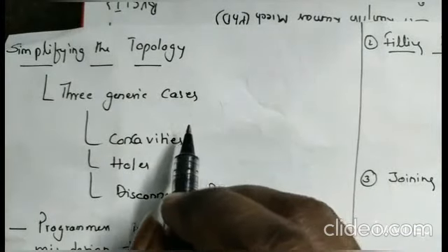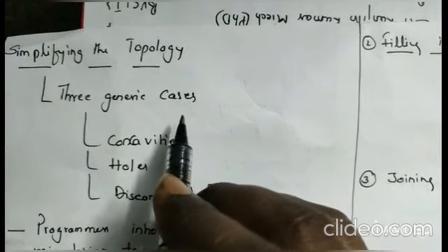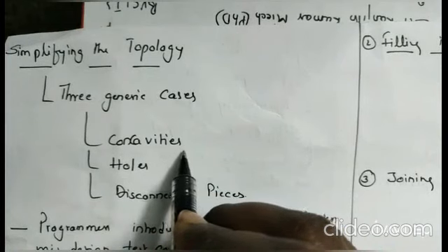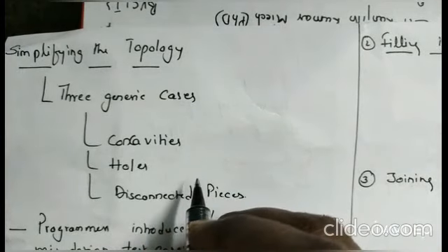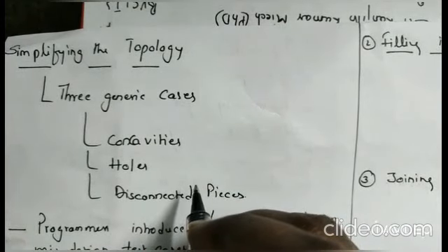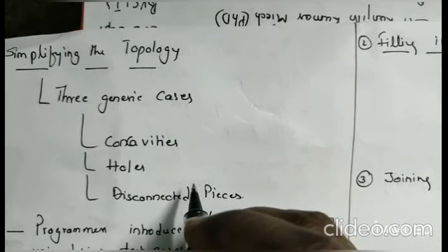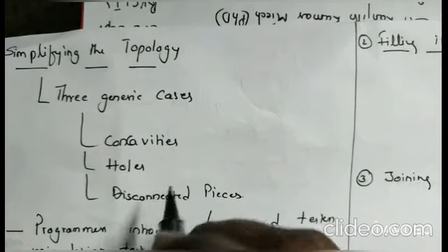Here are some of the solutions made by programmers to turn ugly domains into nice domains. There are 3 generic cases: concavities, holes and disconnected pieces. The programmers' and testers' reaction to a complex domain is the same: simplify. I will show the figure of how to solve these holes, ambiguities and overlapped domains to make them nice domains.